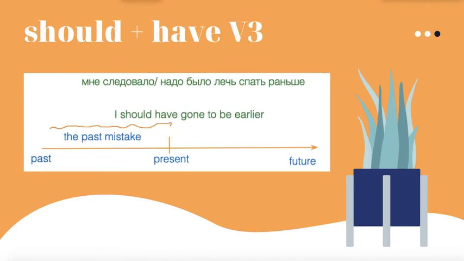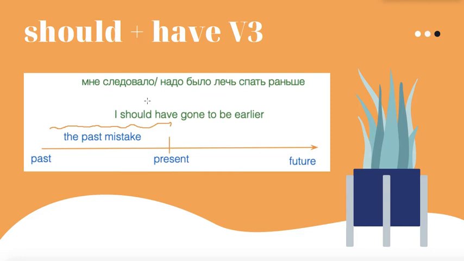But if you use the perfect infinitive after should, it changes everything. If you say, I should have gone to bed earlier, you're pointing out your own mistake. Probably you're feeling pretty bad now. You're feeling sleepy, you cannot concentrate, you find it difficult to focus on something, and you understand that you went to bed too late last night.